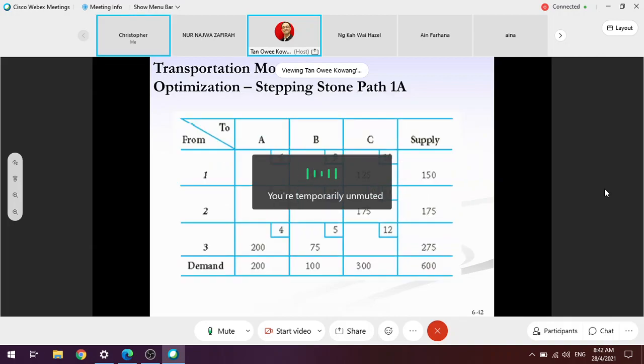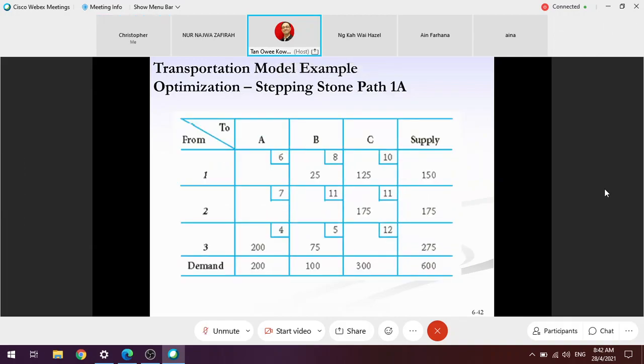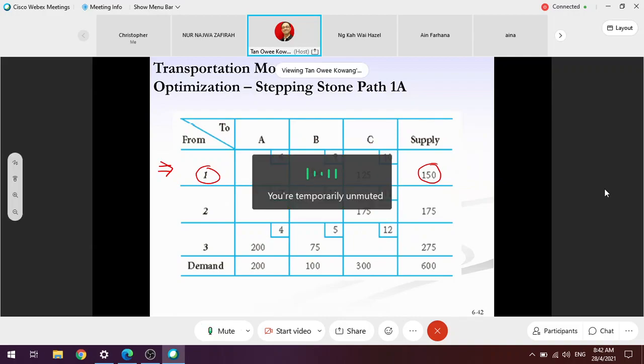And so now, my question is, we only look at the first row. At this moment, the initial solution proposes the 150 units produced by 1, 25 delivered to B, 125 delivered to C. Agree, right?